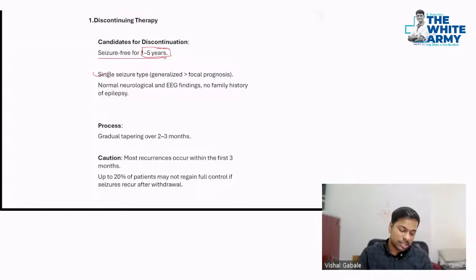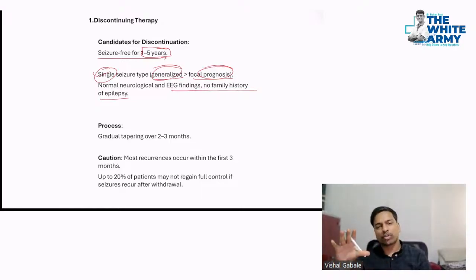Okay, single seizure type, generalized more than focal, has a good prognosis. So if we talk about prognosis, a patient with a single seizure type, mostly generalized, has a good prognosis. Also normal neurological and EEG findings, and no family history of epilepsy. Okay, how do we taper it?